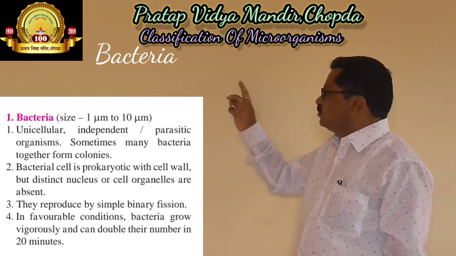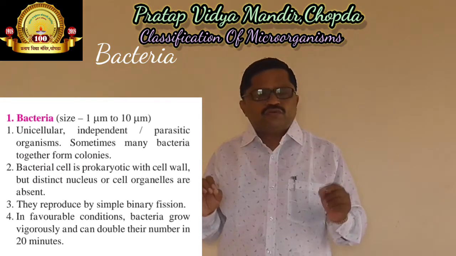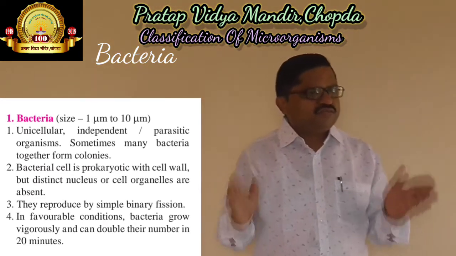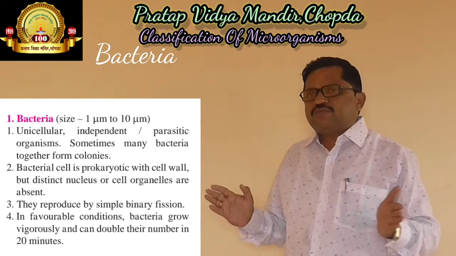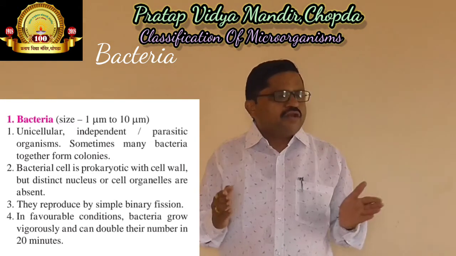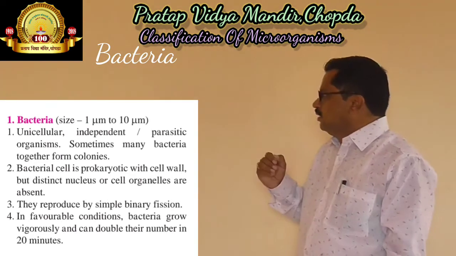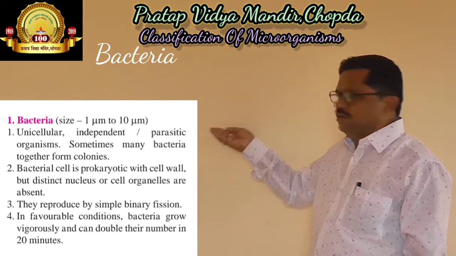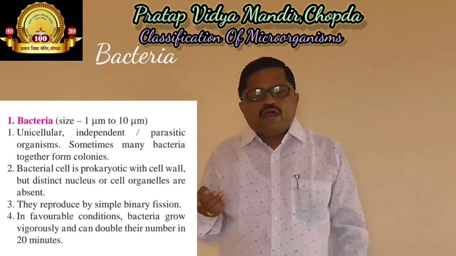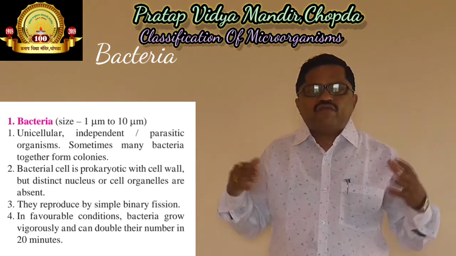The third characteristic of bacteria is that they reproduce by binary fission. Reproduction means they increase their number. And the next characteristic is that in favorable conditions they reproduce very fast.